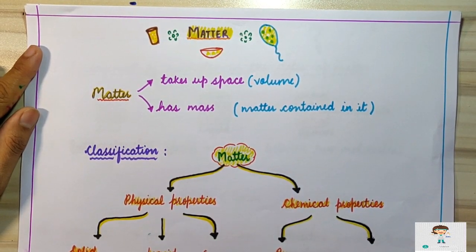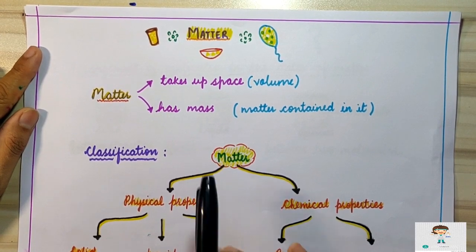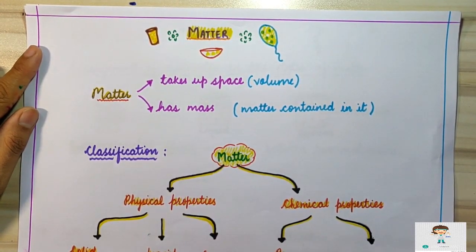We have so many examples like a book, a pen, table, chair, air around us. Although we cannot see air, it still occupies space and it has mass. So these are the forms of matter.